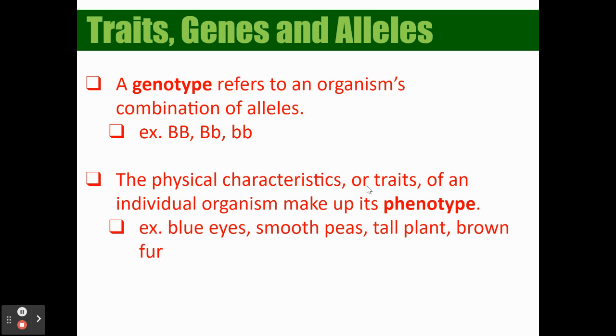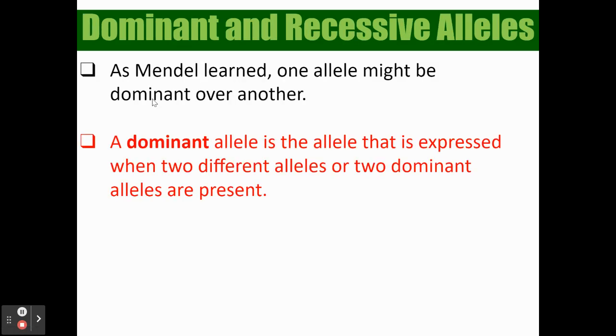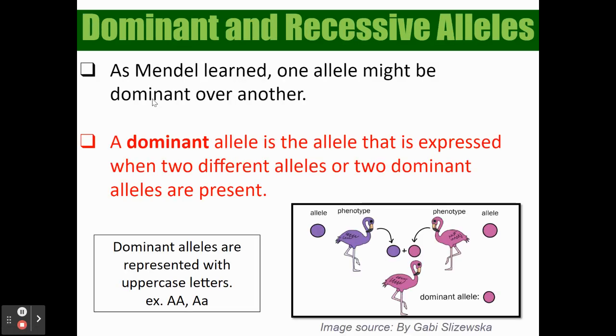When we look at the physical characteristics or traits of an individual, it's called a phenotype. Phenotype is the physicalness, what you are actually expressing. I think of pheno, I think of physical, they both start with PH, they both have an F sound. I think of geno, I think of genes, I think of what's in my DNA. That's been working for me. If it doesn't work for you, you've got to find your own way because you've got to get these words down. I'm almost done, guys, I promise.